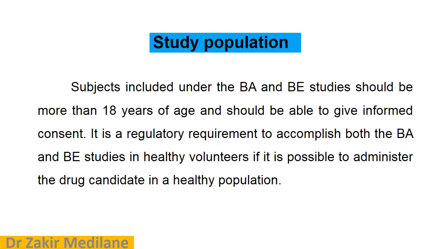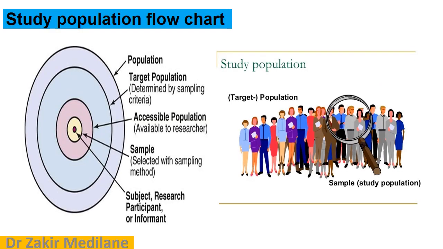Earlier we will study, this study population is mainly performed, as I told, in the age group of 18 years, and the person should be healthy. He should not have the habit of using tobacco, alcohol, or drugs. He should be free from all these things. Then that type of subject individuals will be considered for bioequivalence.